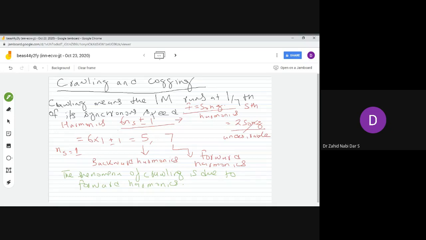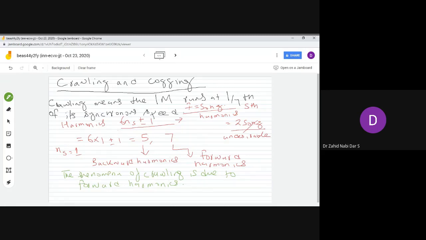So crawling is due to the accumulation of harmonics. Now, to avoid crawling, what you do is chamfer the induction motor. Chamfering the induction motor means,